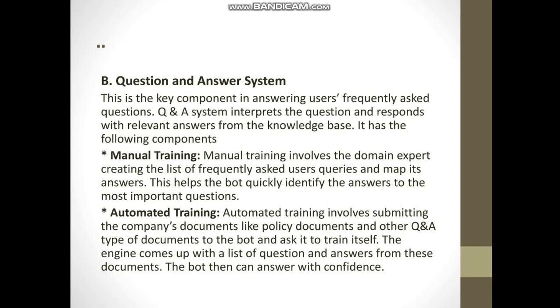Automated training involves submitting the company's documents, like policy documents and other Q&A types of documents, to the bot and asking it to train itself. The engine comes up with a list of questions and answers from these documents. The bot then can answer with confidence and with 100% surety.